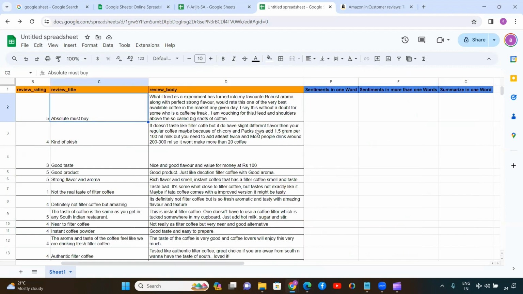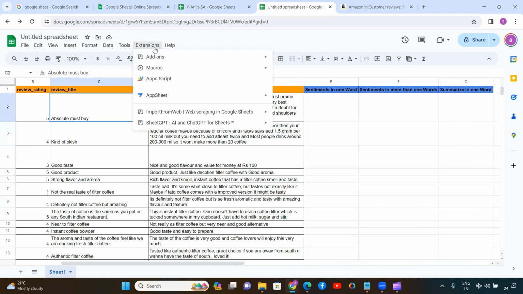Second part is that now as we already got those customer reviews, the customer feedbacks and the ratings in our Google Sheet, we are going to do the sentiment analysis by using ChatGPT. Okay. Now, how we are going to do that?